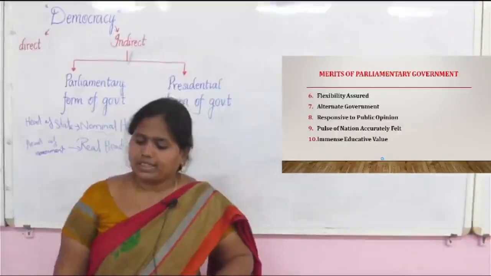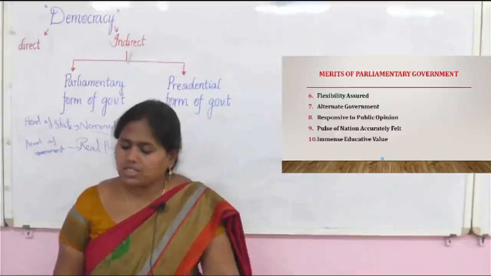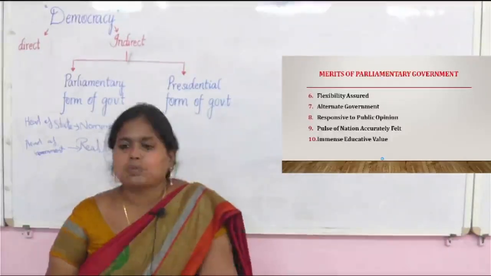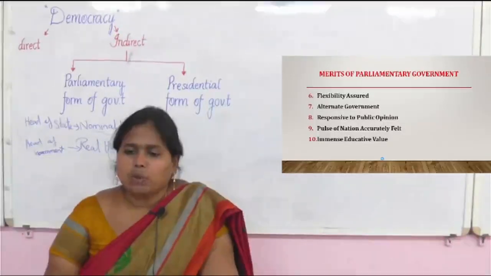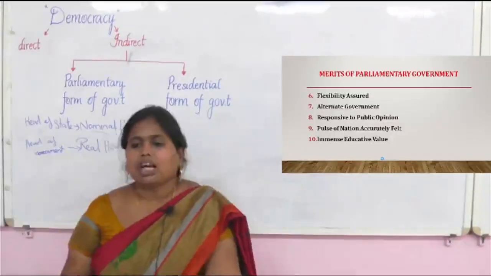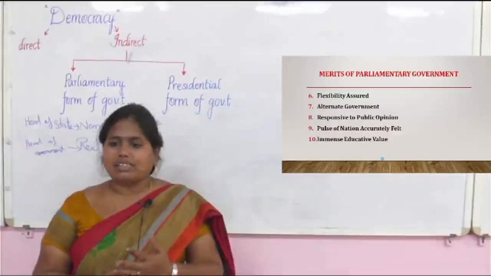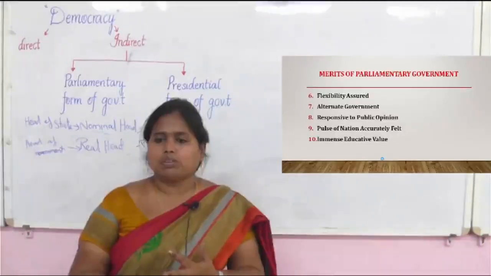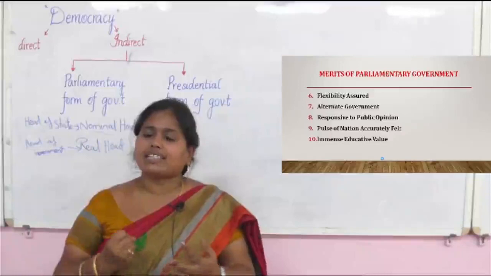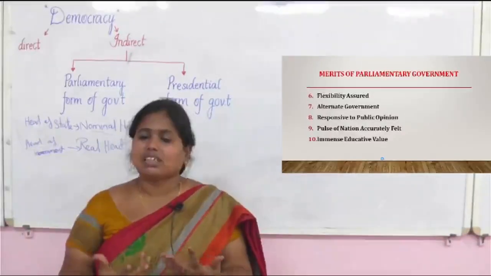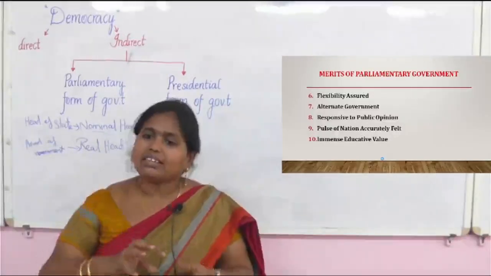And the next point is responsiveness to public opinion. In the parliamentary system, they are fully responsive to public opinion. They have to consider what the opinion and feeling of the people is regarding their policies.